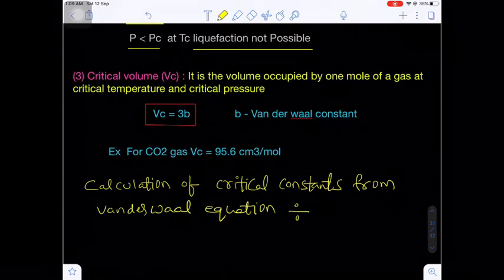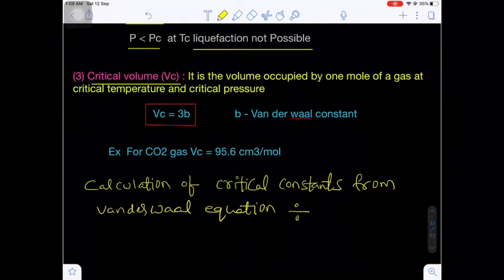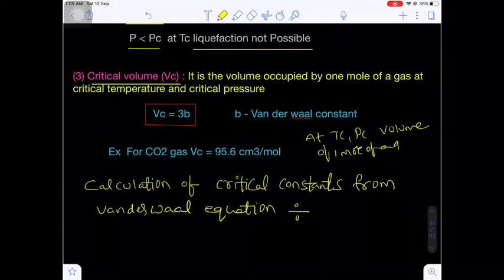Okay. Now the third parameter constant, that is the critical volume. Critical volume is the volume occupied by 1 mole of a real gas at critical temperature and critical pressure. At critical temperature and critical pressure, what is the volume of 1 mole of a gas?